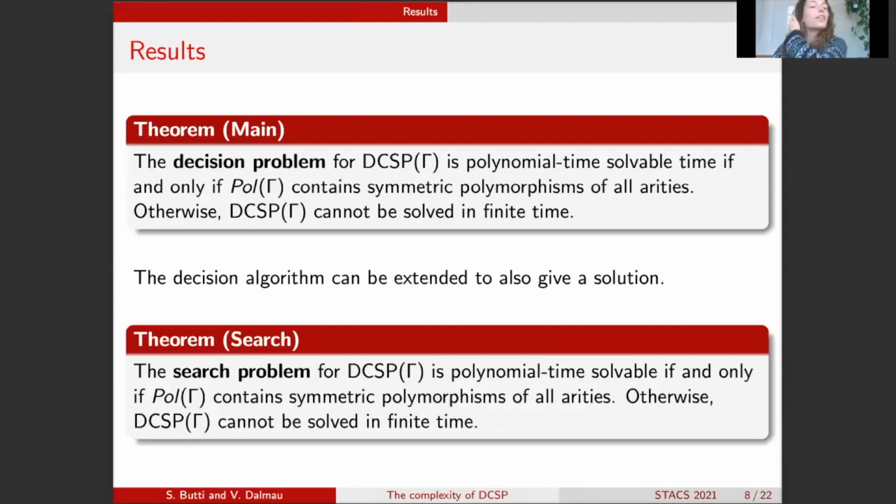So finally, the main results. The main theorem is that the decision problem for DCSP of gamma is solvable in polynomial time if and only if gamma has symmetric polymorphisms of every arity. And otherwise, we cannot solve DCSP of gamma in finite time. There are no algorithms that solve it. This result can be easily extended to the search problem to show that the classification result in the search case is the same. So DCSP of gamma can be solved in polynomial time if and only if we have symmetric polymorphisms of all arities, and otherwise there are no algorithms that solve the search problem for DCSP of gamma.